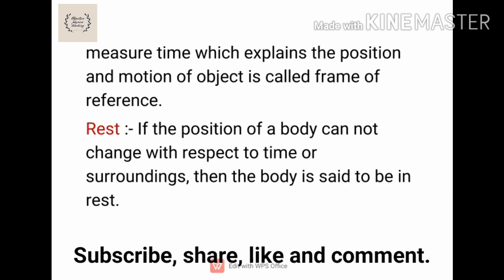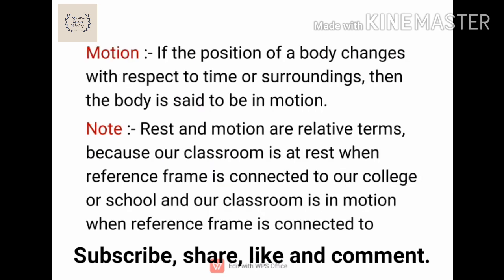First one, we know about rest. If the position of a body cannot change with respect to time or surroundings, then the body is said to be at rest. And the other term is motion. If the position of a body changes with respect to time or surroundings, then the body is said to be in motion. And here, with these rest and motion definitions, we have one important point, that is rest and motion are relative terms, because they both are explained by using the frame of reference.